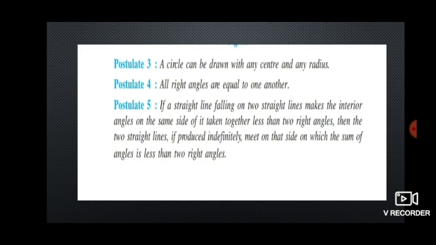Next, children, postulate number 5, which is a little bit confusing postulate also. I will explain it to you. If a straight line falling on two straight lines makes the interior angles on the same side of it taken together less than two right angles, that is, less than 180 degrees, then the two straight lines, if produced indefinitely, meet on that side on which the sum of angles is less than two right angles.